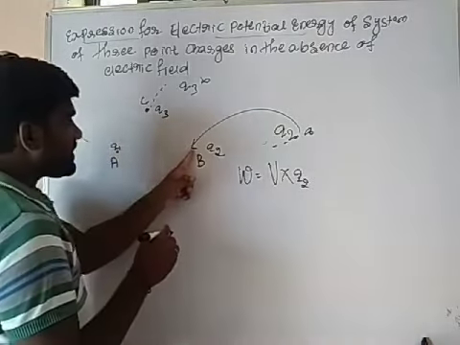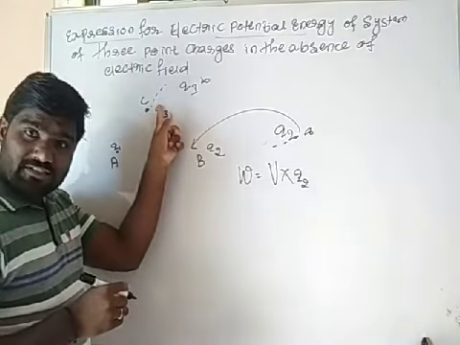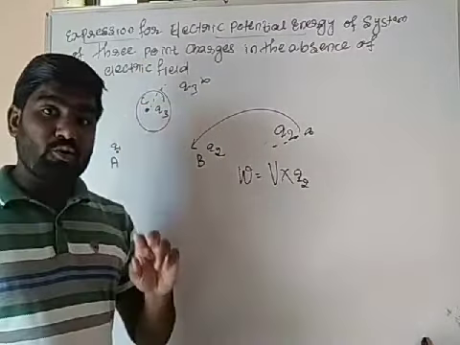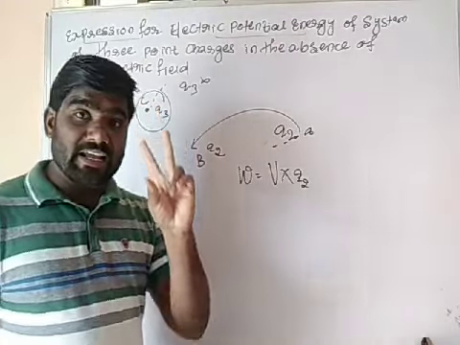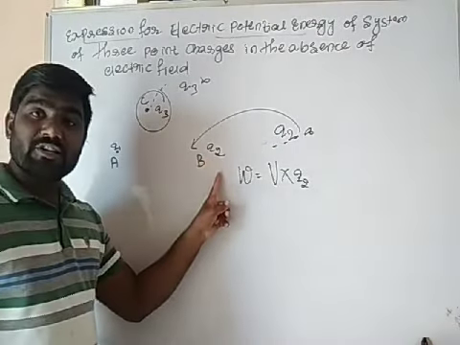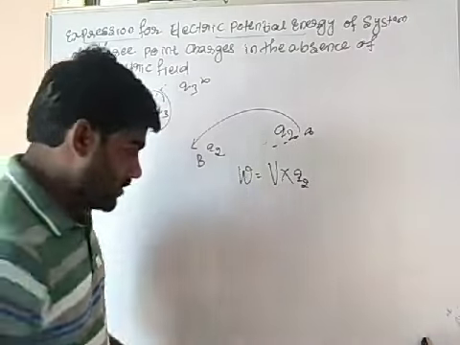Similarly, take this other point charge. It is also acting a force on this. So at this point C, a total of two forces are acting, one because of Q1 and another because of Q2. Okay? Shall I draw a neat diagram of this? See here, how to write this.